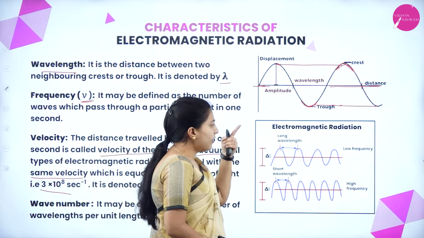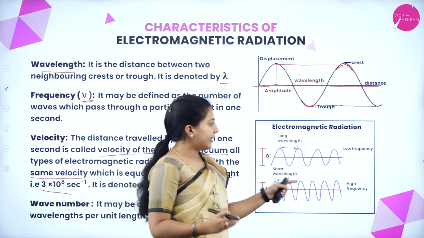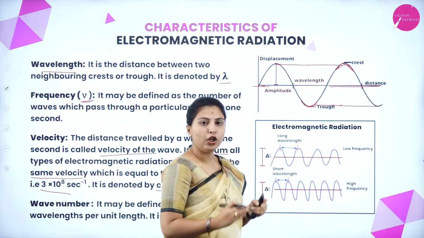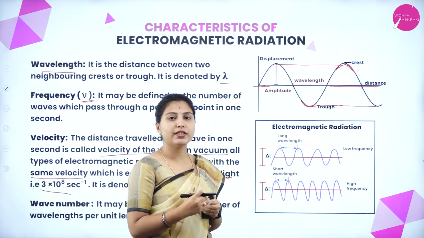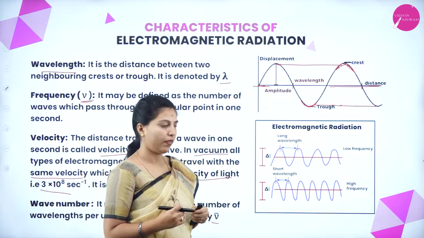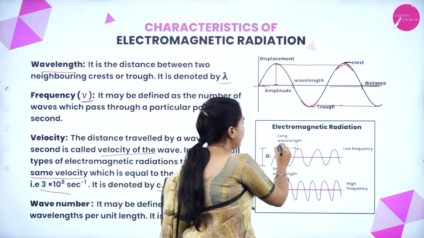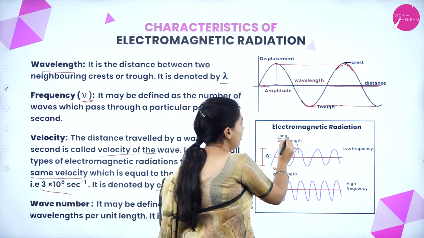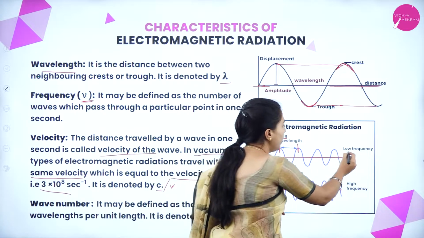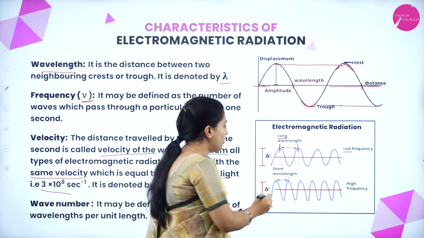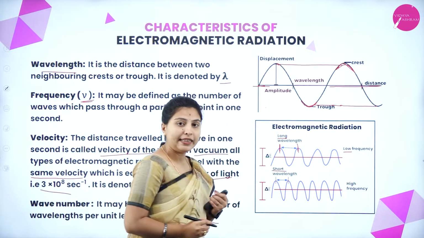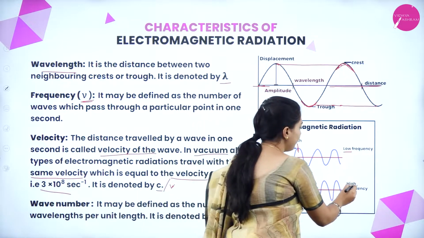We will see some other characteristics of electromagnetic radiation. If the wavelength is long, the frequency will be low, which means they are inversely proportional to each other. If the wavelength is short, the frequency will be high.